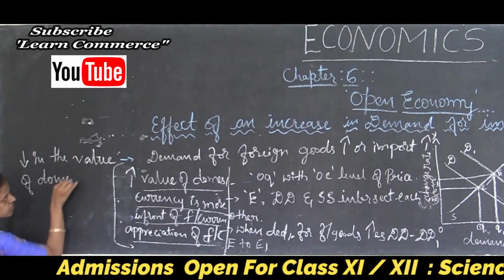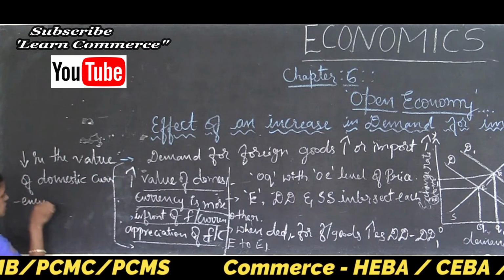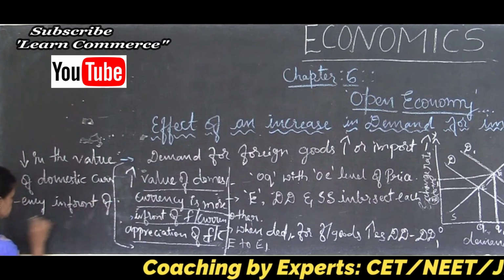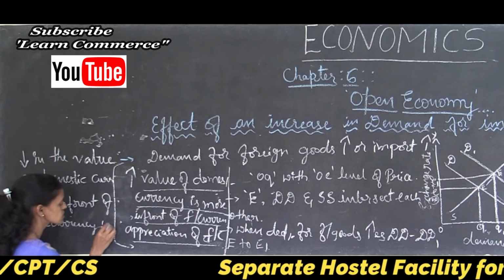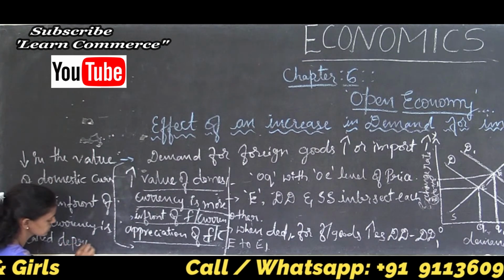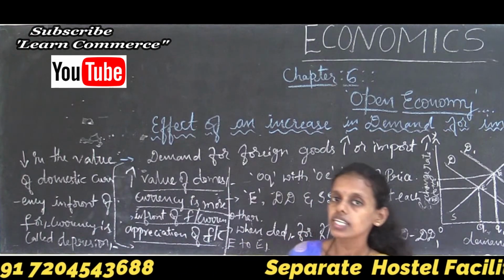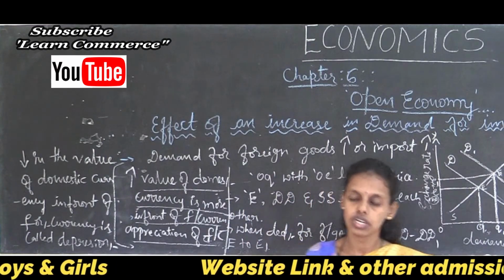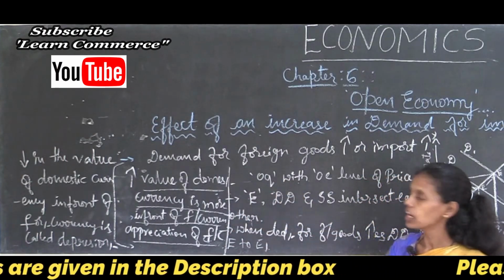And suppose a decrease in the value of domestic currency in front of foreign currency is said to be the depreciation of currency. Depreciation is nothing but a decrease in the value of the currency of the country, and appreciation means an increase in the value of the domestic currency in front of the foreign currency, like rupee and dollars. You can compare with the rupee and dollars.